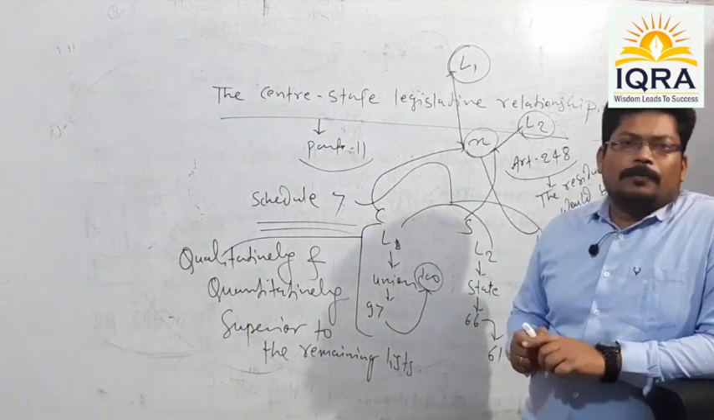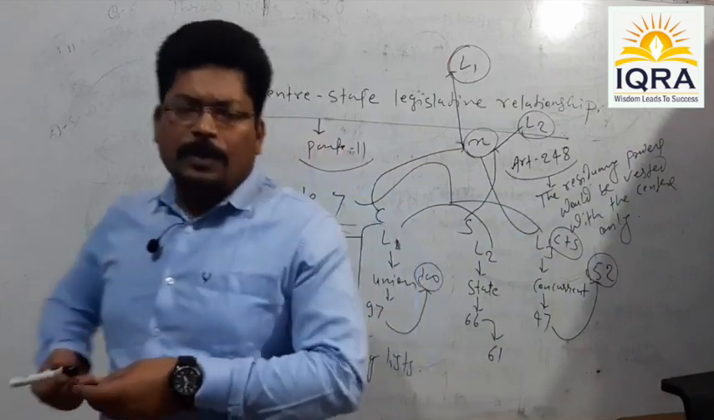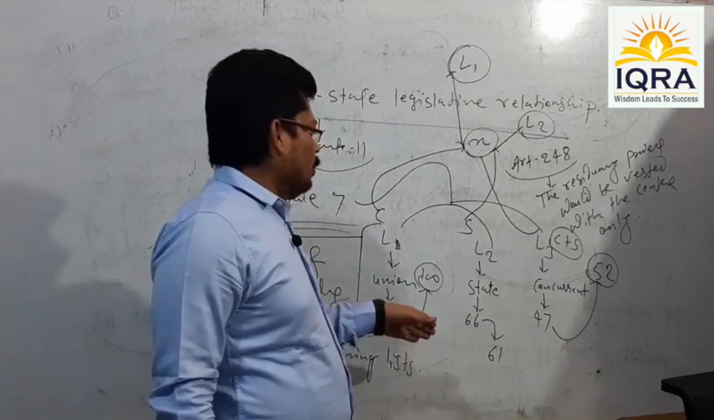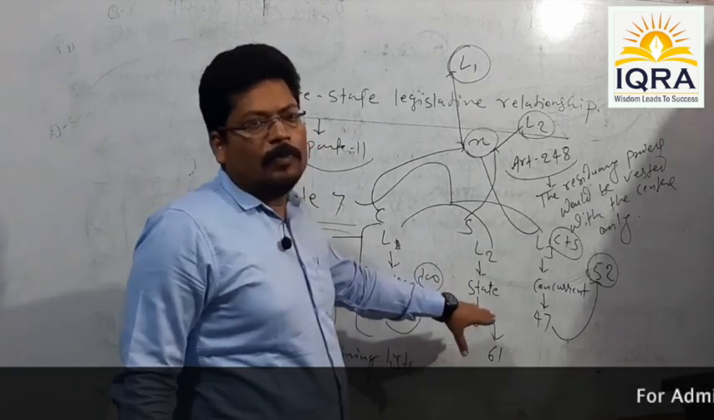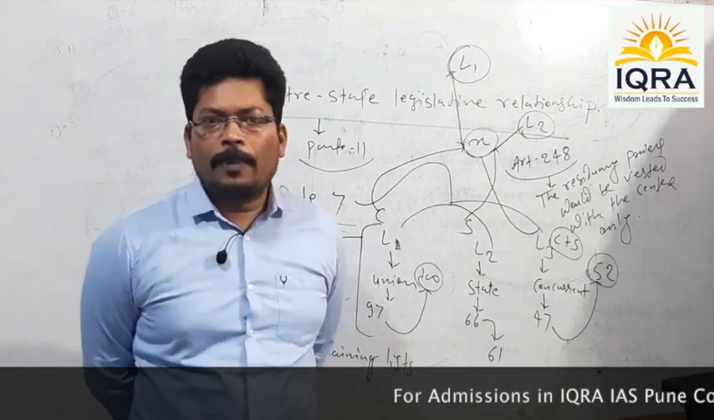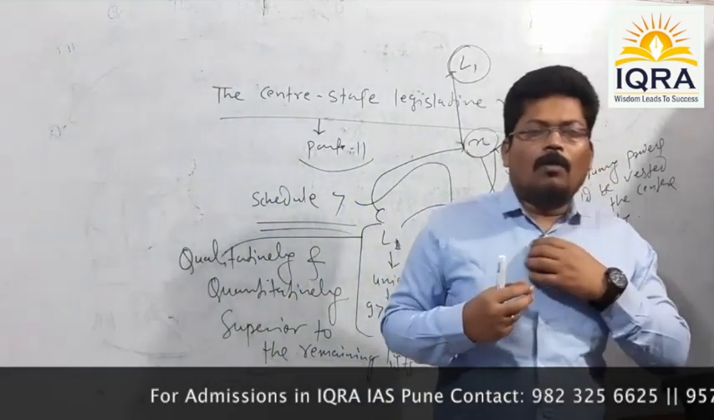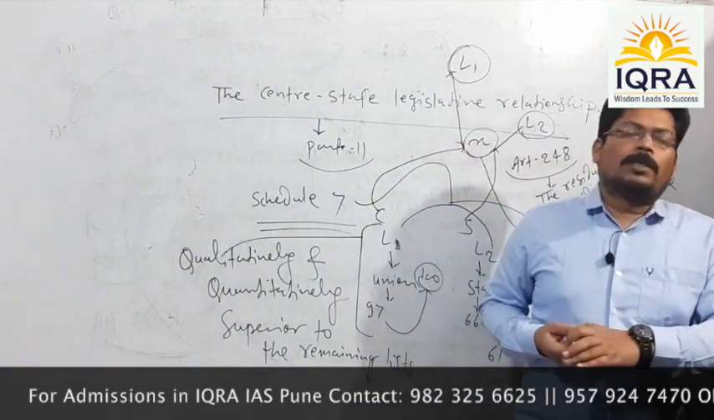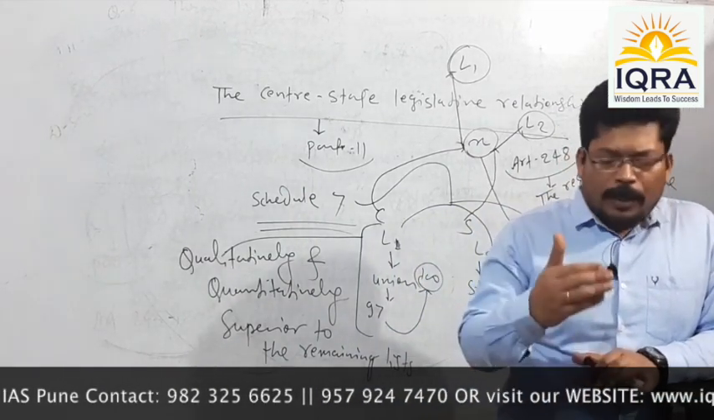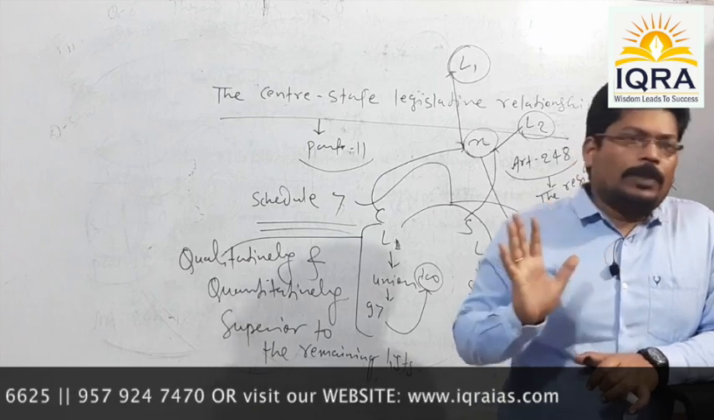The first and foremost miscellaneous circumstance is when it seems in the eyes of the center that a particular legislation made over a subject of the state list would prove to be in greater national interest, the center can make legislation over the subject of the state list. Means considering the greater national interest, the Constitution of India empowers the central authority or the union, or you can say the Parliament of India, to make legislation over the subjects of the state list.